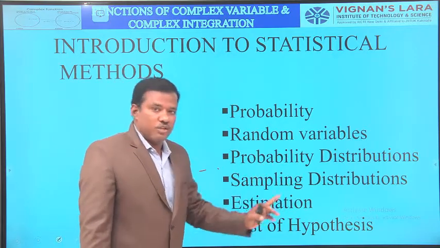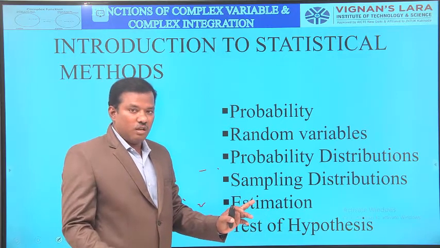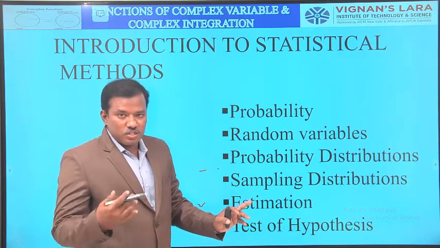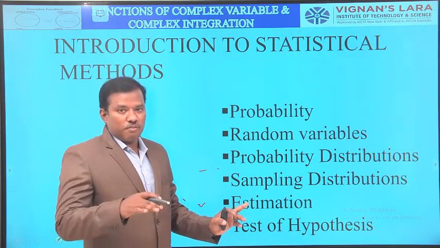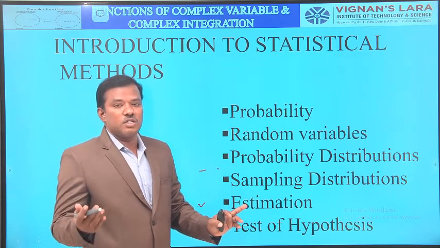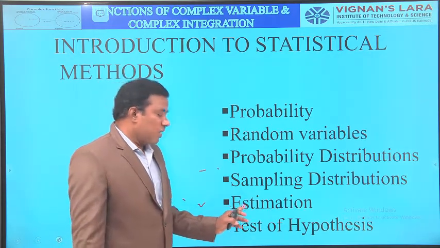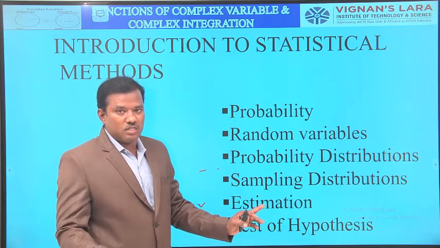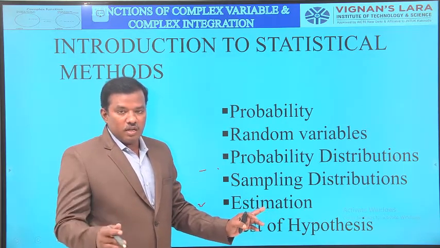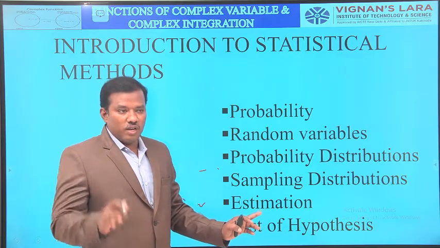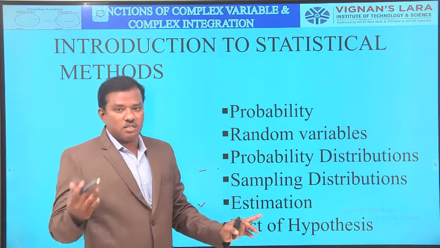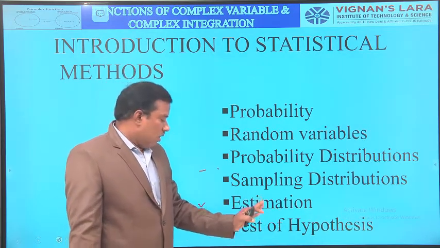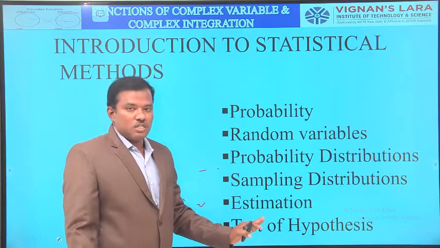Sampling distributions: sampling distribution of mean when standard deviation is known, and when standard deviation is unknown. And estimations of population parameters like mean, variance, standard deviation, whenever sigma is known or sigma is unknown. And next one, test of hypothesis, test of significance.